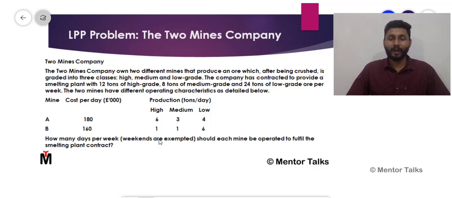So let's try to find out what your constraints are, and we also need to frame your objective function. Always start by framing your objective function, because based on the objective function only we'll be proceeding. Now, try to identify your objective function. It is of course a company, so the company has to either make a profit or minimize cost. Clearly here they have mentioned the cost, so our objective function is cost.